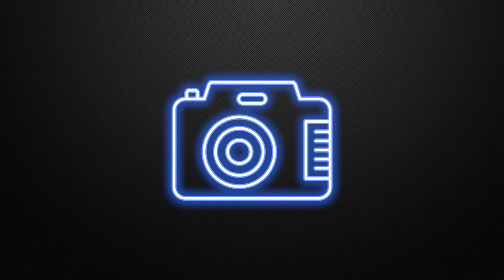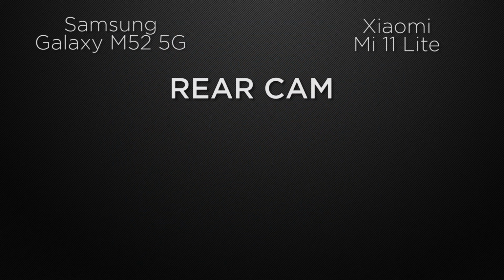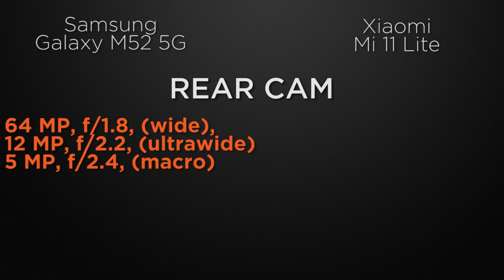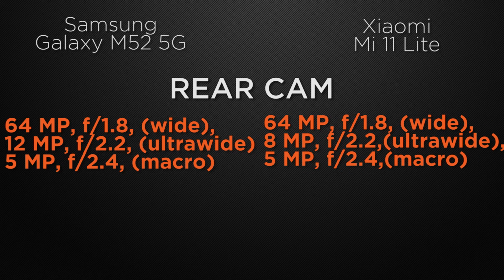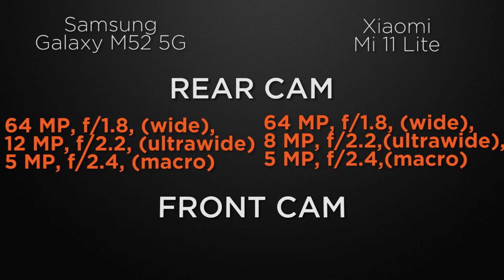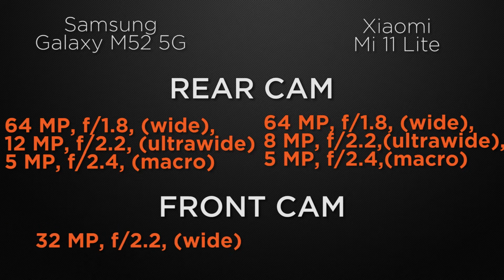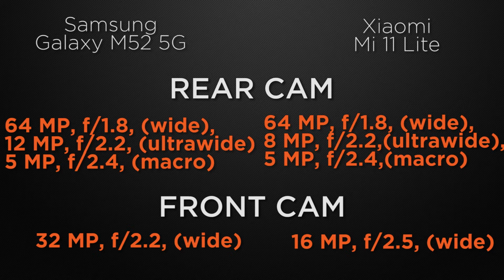Let the comparison start with the camera of the devices. Talking about the rear camera, the M52 has a triple camera setup: 64 megapixel wide camera, 12 megapixel ultra wide camera, and 5 megapixel macro camera, whereas the 11 Lite comes with a triple camera too: 64 megapixel wide camera, 8 megapixel ultra wide camera and 5 megapixel macro camera. So the winner here is M52 because it has a 12 megapixel ultra wide camera which can take high resolution ultra wide shots. And about the front camera, the M52 has a 32 megapixel wide camera, whereas the 11 Lite has a 16 megapixel wide camera. So the winner here is M52 because it can take high resolution selfies.